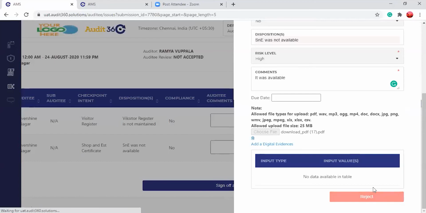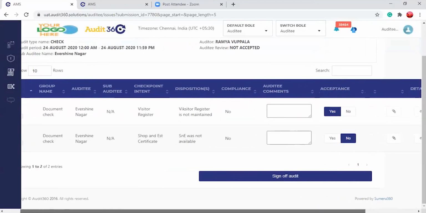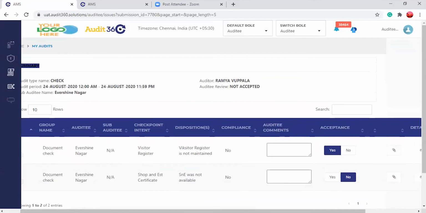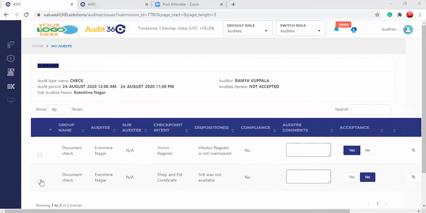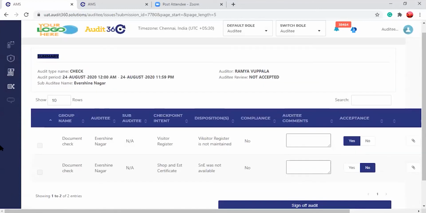So this has to be done for each and every compliance in this way, or there is a bulk also. Bulk sign off also can be done. So I'll show you how that bulk also happens here. See, if you see here, there is a checkbox. So now I have already done this. I will show you in the other one. Then you will understand how we can do the bulk sign off too.